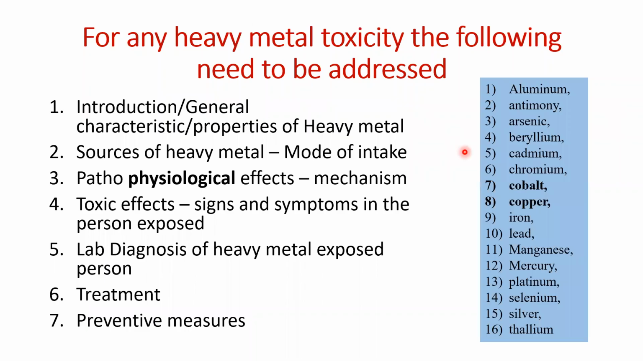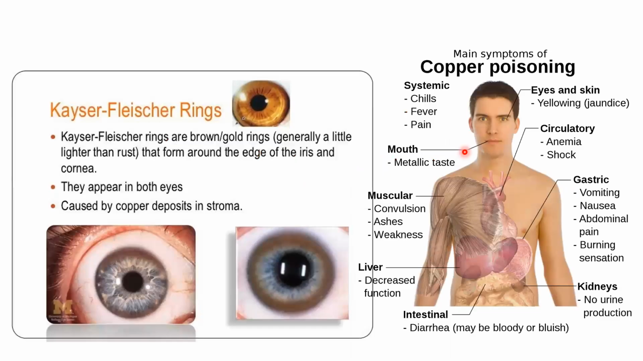So coming to copper toxicity. What is this copper? What are its toxic effects? Let us see copper toxicity. Copper will cause Kayser-Fleischer rings. It will cause a brown colored ring around the eyes. This is a characteristic feature to identify copper toxicity.